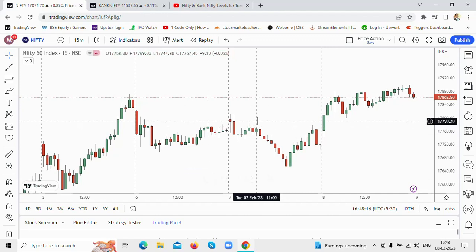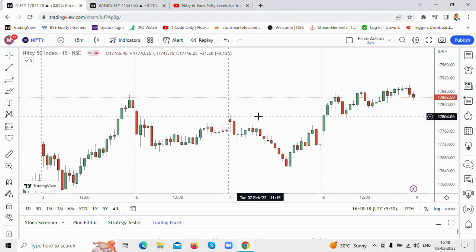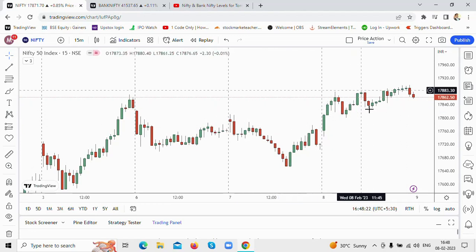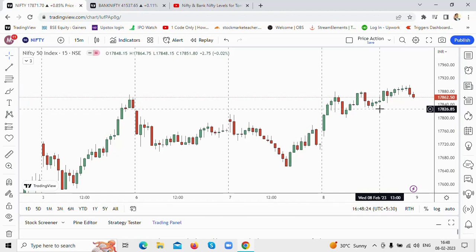Today was the RBI policy. There was a 25 bps rate hike. There was not much volatility, but there was a good price movement. So let's see what tomorrow could bring for the traders.